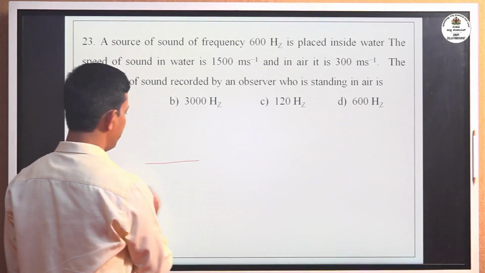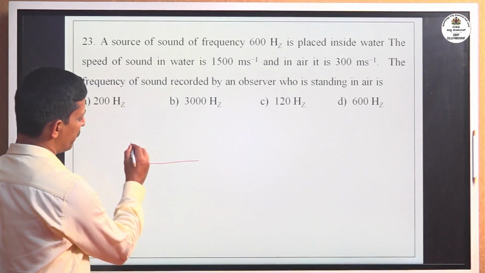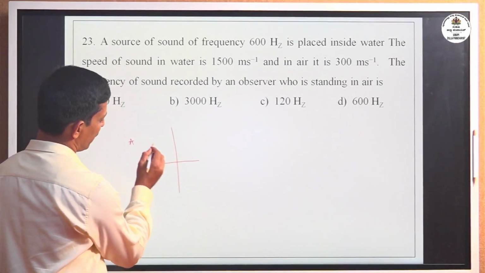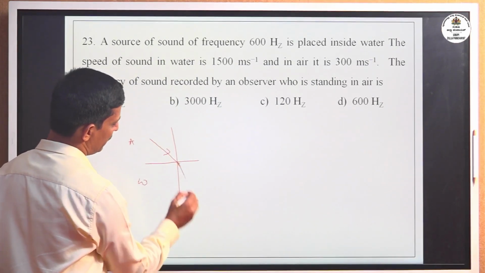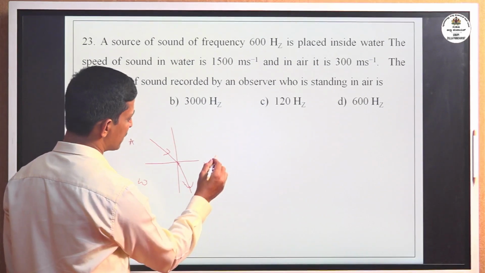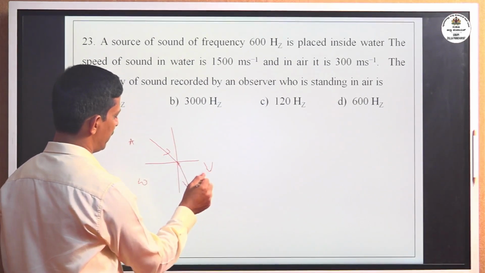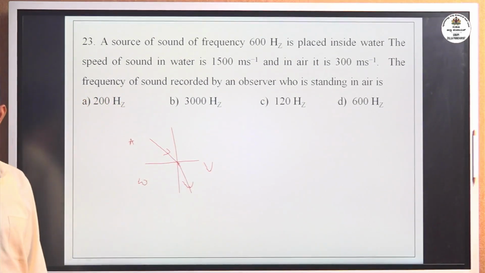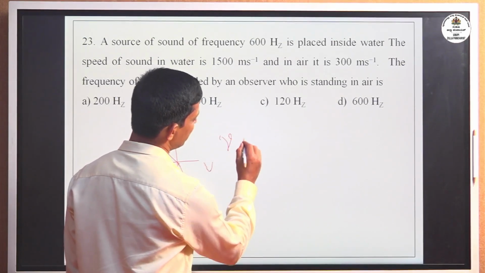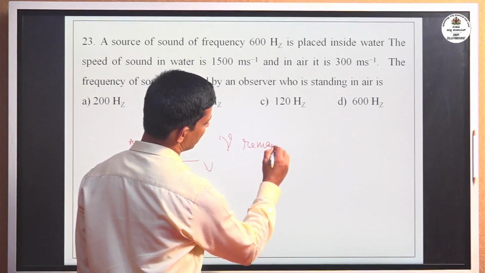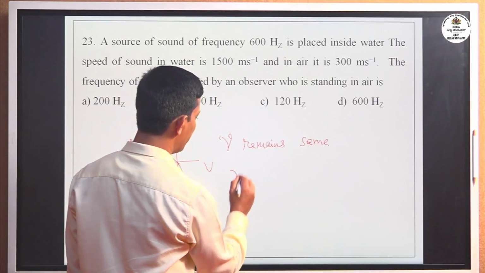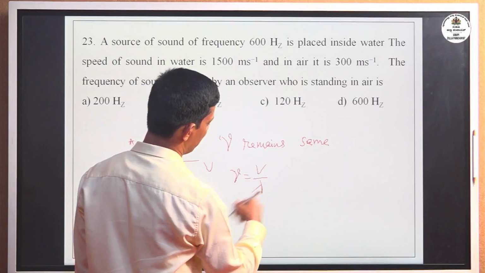Now, when a wave travels from one medium to another medium, for example air to water, the velocity changes. From air to water, velocity decreases and wavelength also changes, but frequency remains the same. Here frequency remains the same, since nu equal to V by lambda.